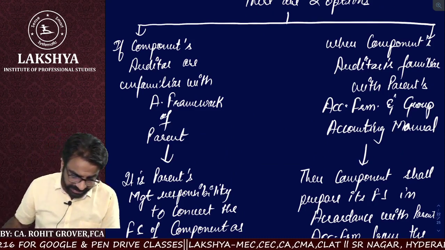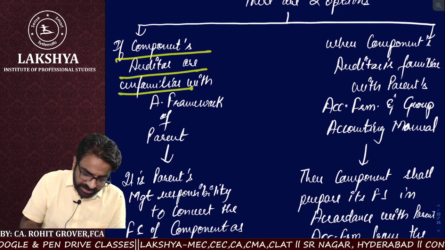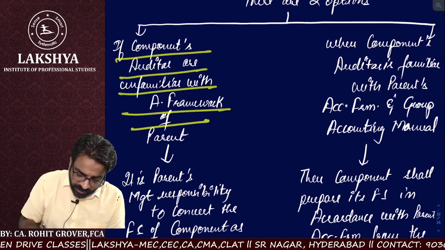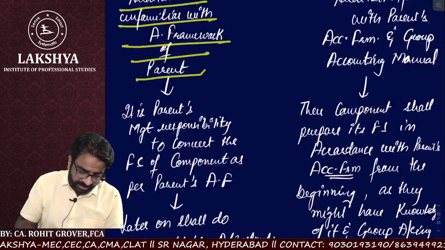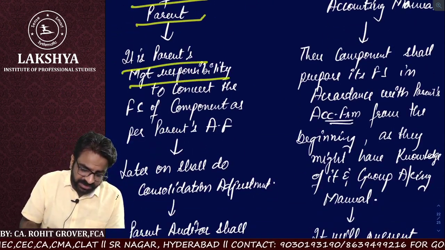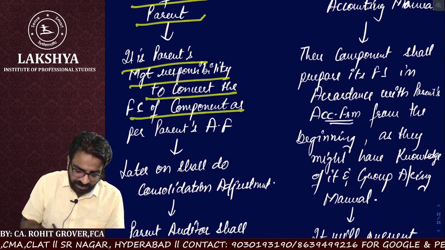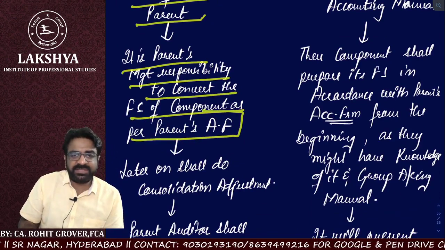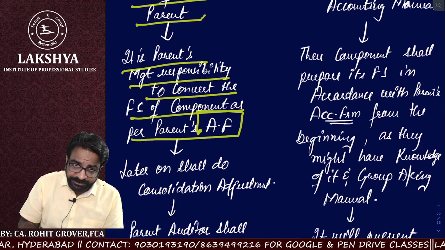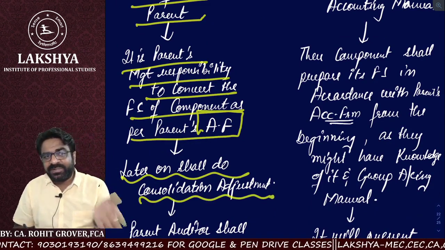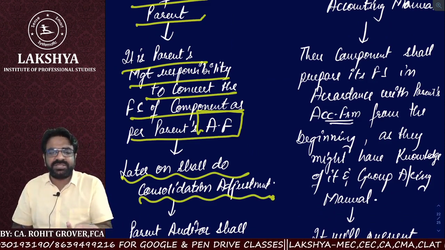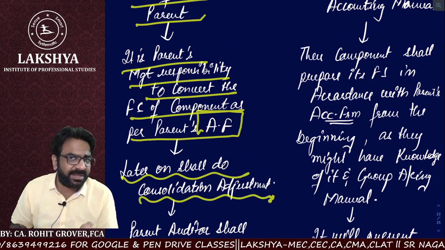Clear everybody? Yes. So the component auditor is unfamiliar with the accounting framework of the parent. Familiar or unfamiliar? Unfamiliar. Then it is the parent's management responsibility to convert the financial statements as per the parent's accounting. Later on, they shall do the adjustments on the same. After conversion only, the consolidation adjustments are possible. Do we have to harmonize them or not?